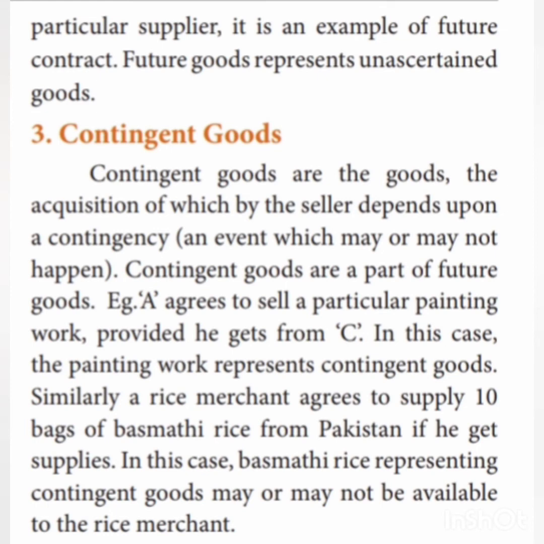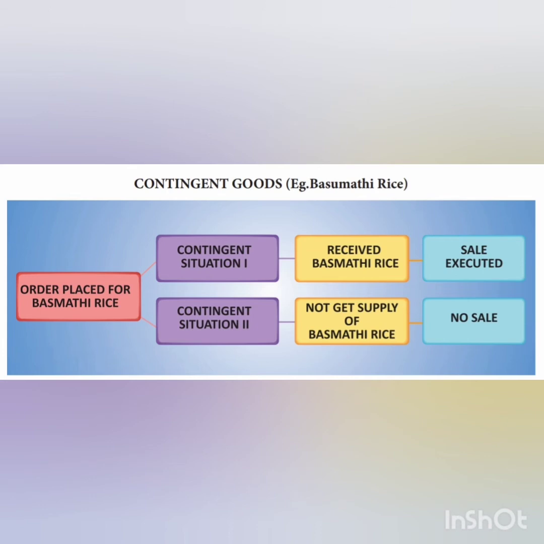Similarly, a rice merchant agrees to supply 10 bags of basmati rice from Pakistan if he gets supplies. If he gets it from Pakistan, he will supply the goods. So in this case, that basmati rice represents the contingent goods, because that particular product may or may not be available to the rice merchant. In this picture, when you see the order placed for basmati rice, that is the contingent goods example.